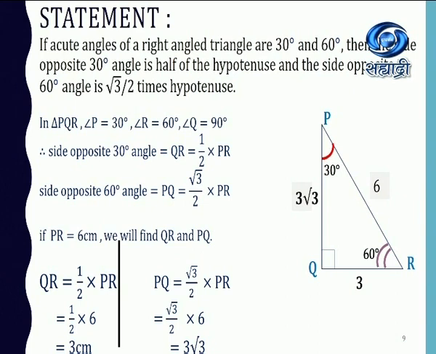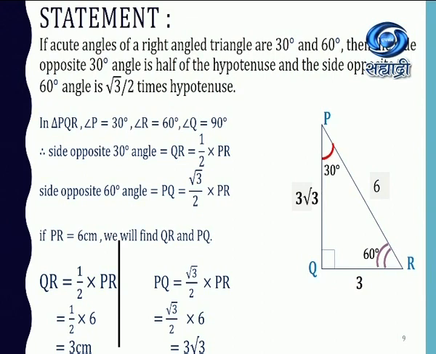So QR will be half of the hypotenuse, that is half of PR, and the side opposite to 60, which is PQ, will be root 3 upon 2 times that of the hypotenuse, that is PR. So if we consider PR, the hypotenuse, as 6, then we can find the side opposite to 30 and the side opposite to 60 degrees.